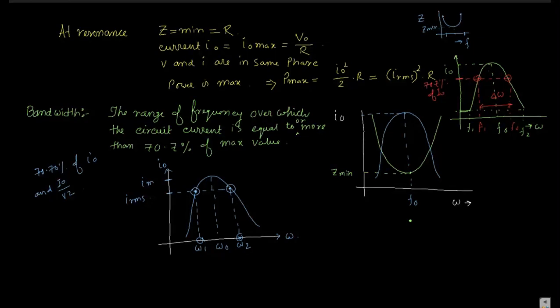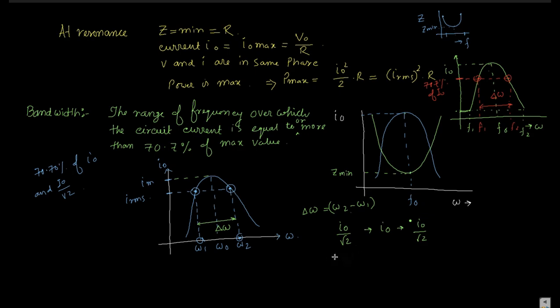So this space is nothing but your bandwidth, denoted by del omega, and del omega is nothing but omega 2 minus omega 1. Where it changes from I naught by root 2 to I naught, and again to I naught by root 2. Here at omega 1 it is I naught by root 2, at omega naught it is I naught, and again at omega 2 it is I naught by root 2.